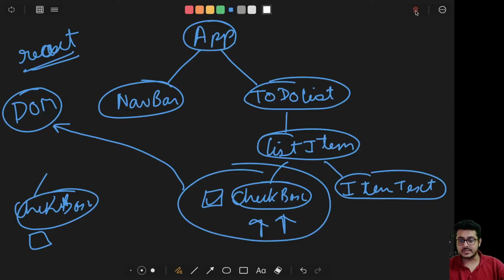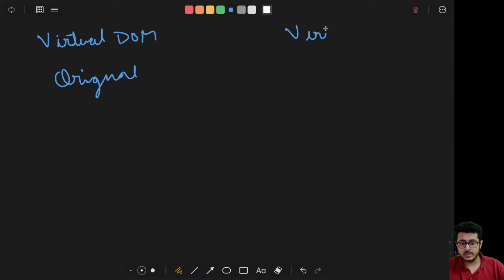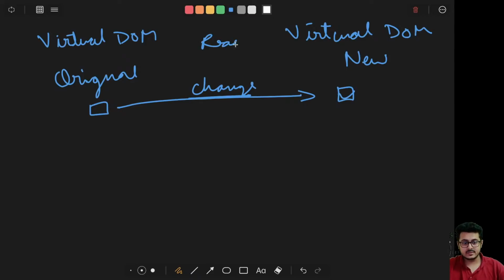So let me just try to reframe that. You are having the original virtual DOM, and you are having the new virtual DOM. Right over here there is some change. So for example, the checkbox got checked from unchecked to checked, so there is some change that React has noticed in this entire transaction. React has noted some change in the entire virtual DOM during this entire session itself.